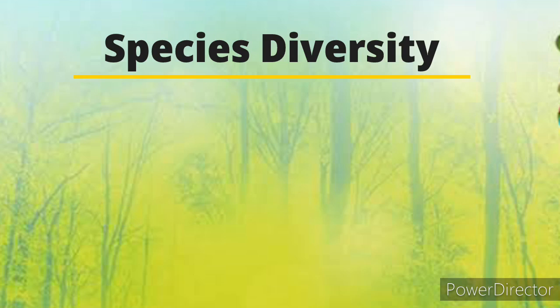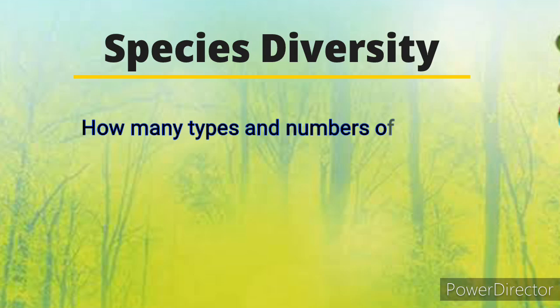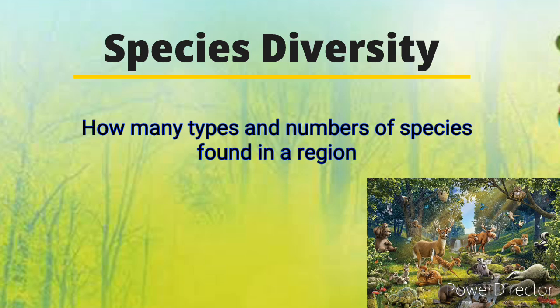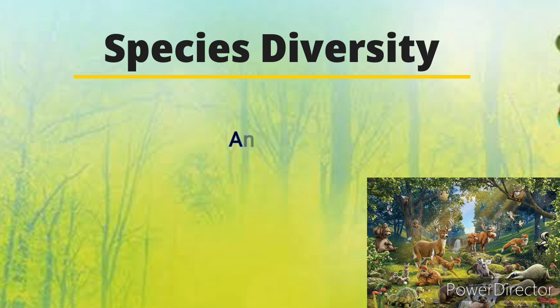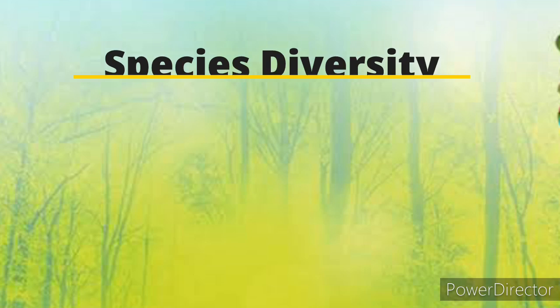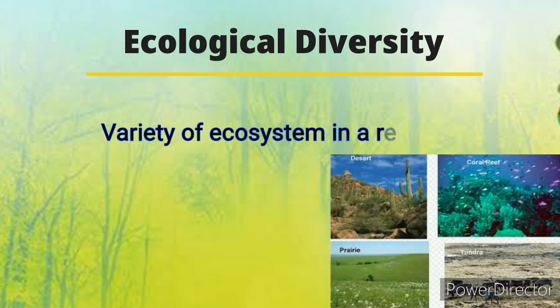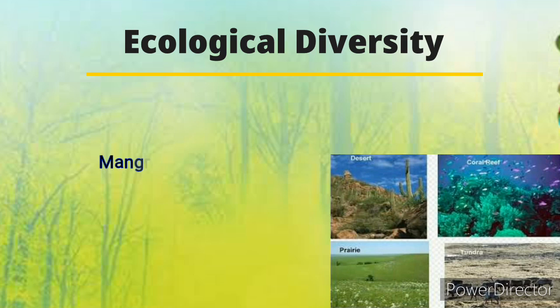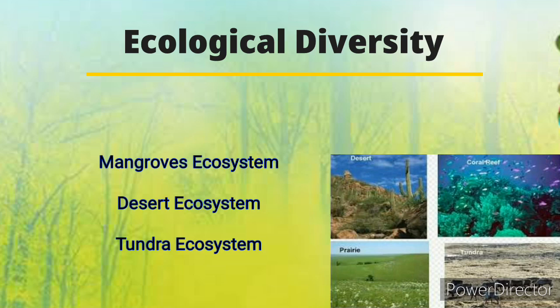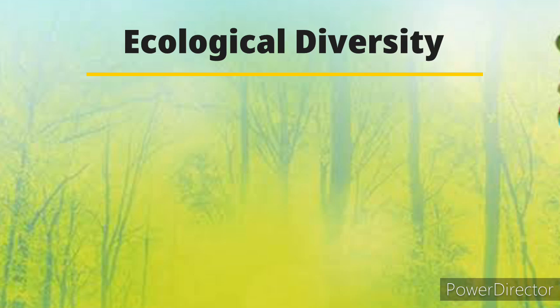Next is species diversity. That is about how many types and numbers of species exist in a region. Like if we look at our surroundings, we can observe many animals as well as plants and microbes. Many types of species exist around us. So this is called species diversity. Now the last one is ecological diversity. Ecological diversity is basically the diversity of ecosystems in a region. For example, you can see mangrove ecosystems, rainforests, deserts and tundra. These are very diverse ecosystems, and they contain many different types of species in them.